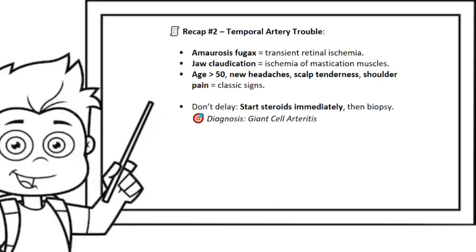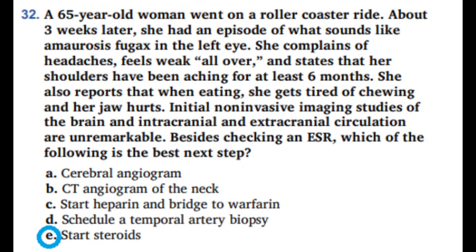Quick recap. The temporal artery is in trouble if you see amaurosis fugax, a fancy name for transient retinal ischemia, and jaw claudication, which is ischemia of the mastication muscles, the muscles for chewing, in a patient who is above the age of 50 with new onset headaches, scalp tenderness, and shoulder pain. These are classic signs. Don't delay, don't wait for a biopsy, start steroids immediately, and then you can think biopsy. Think giant cell arteritis. That wasn't so hard. On to our next question.